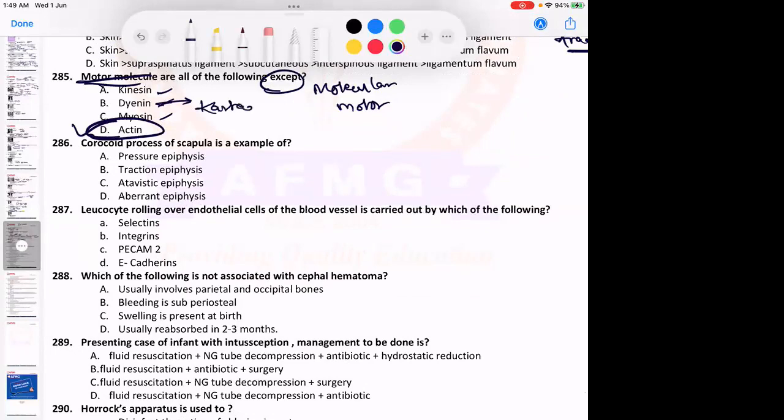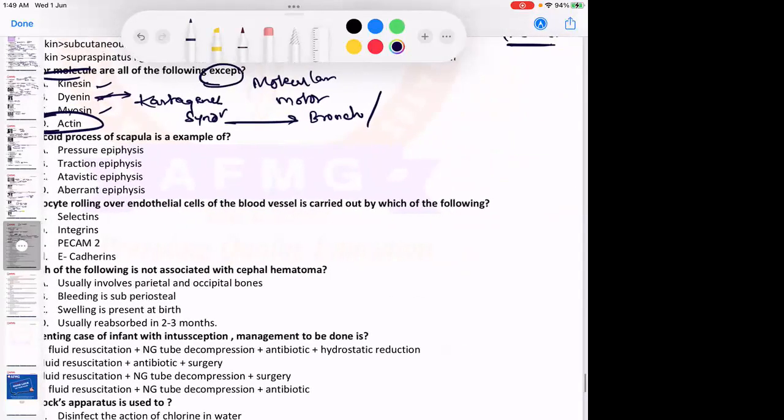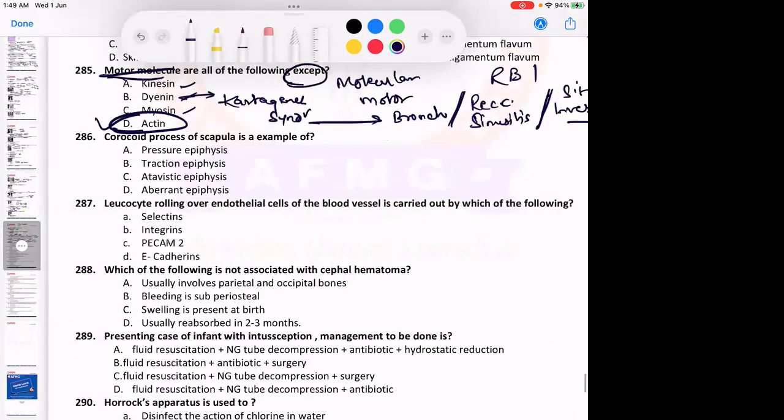Dynein is defective in Kartagener syndrome, and there would be a triad of bronchiectasis along with, I gave a mnemonic, RBI, maybe. R for recurrent sinusitis, B for bronchiectasis, and I for situs inversus. Infertility is not a part of the triad.